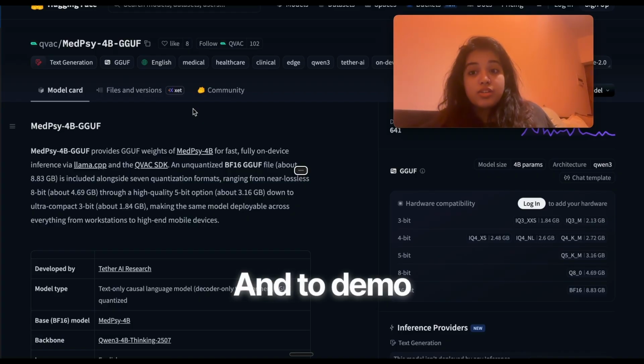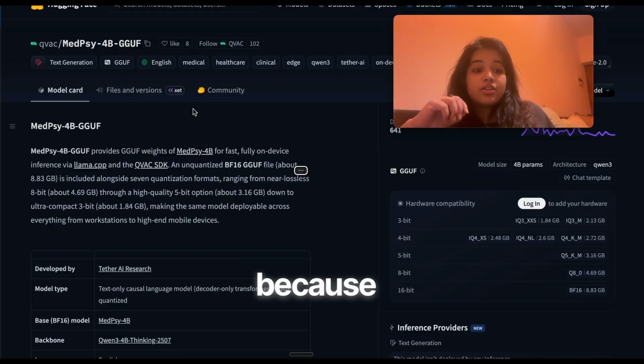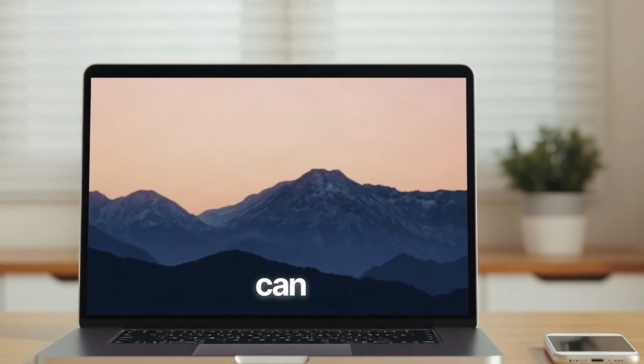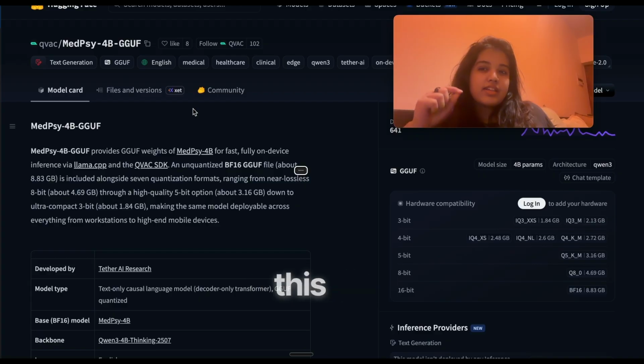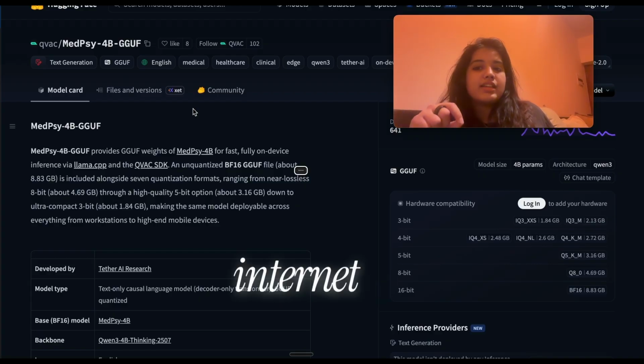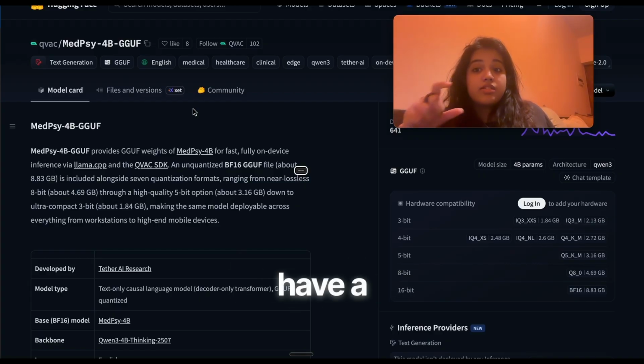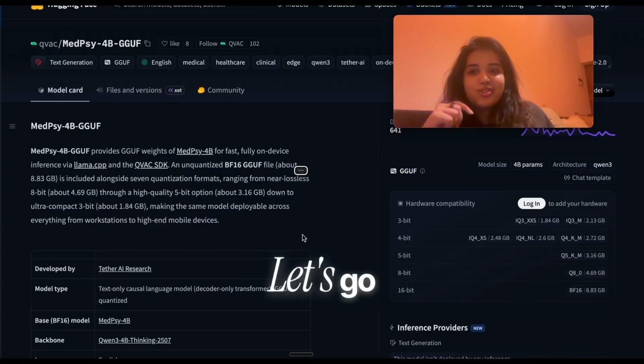And to demo this on my phone specifically, because I did not run the Asker process on my phone, I've just set up a Tailscale so that both the Mac and the phone can be on the same network, which does mean that for this demo, this does require internet. But if you do have a different router, you can actually set up the whole thing completely on airplane mode. Okay, so now this is all clear. Let's go dive into the demo.